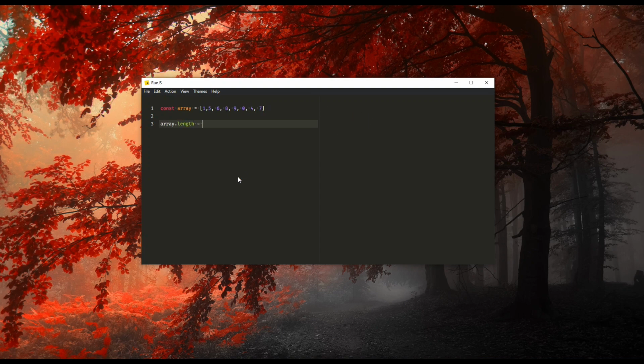Like this. Length equals 4. In this way, I am slicing the array to the first 4 elements. After printing, you can see I have extracted only the first 4 elements of this array. If I change this to 2, the array size will be changed to 2. So like this, you can slice an array. There are several other mechanisms to slice arrays, but this is a very simple mechanism if you want to slice an array from the start.